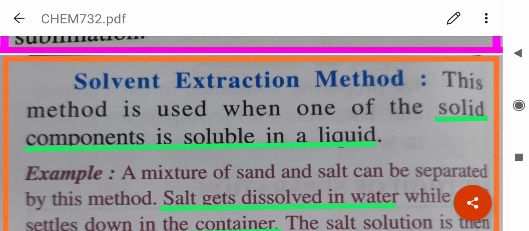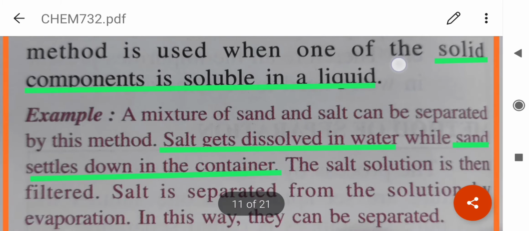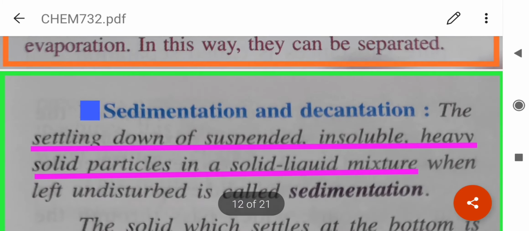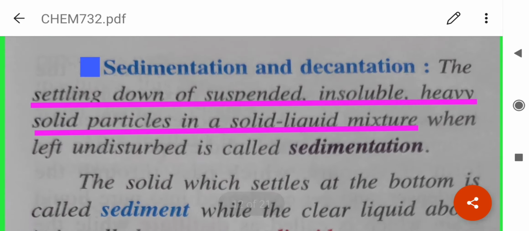Next is the solvent extraction method. Solvent is a medium in which a substance can be dissolved. So this method is used when one of the solid components is soluble in a liquid. For example, if we take a mixture of sand and salt, salt will get dissolved in water and sand will settle down.